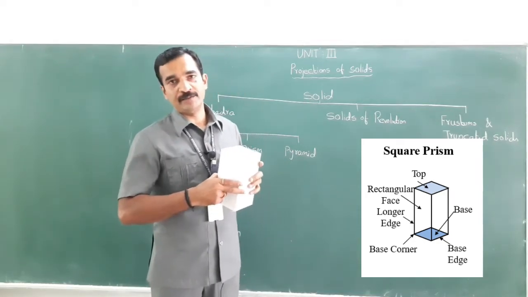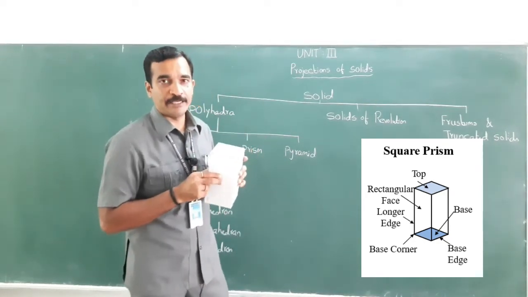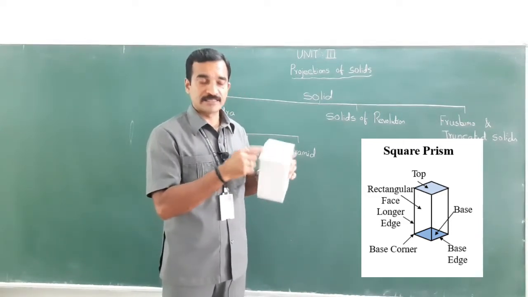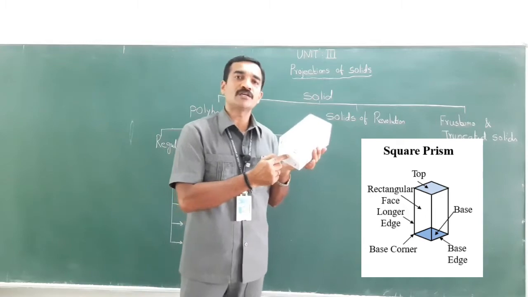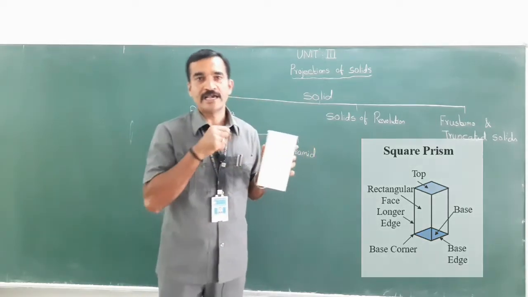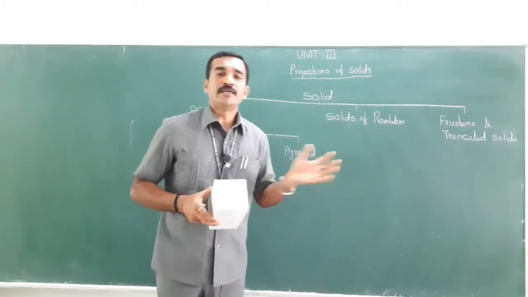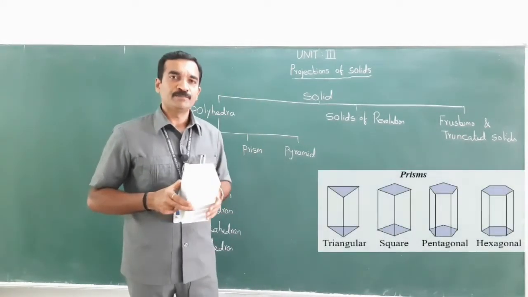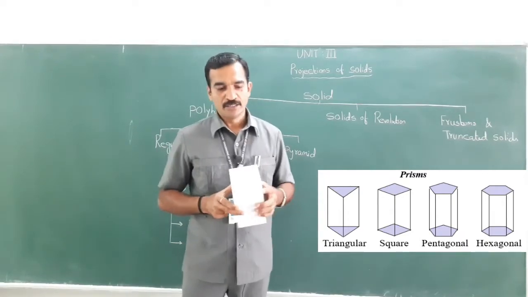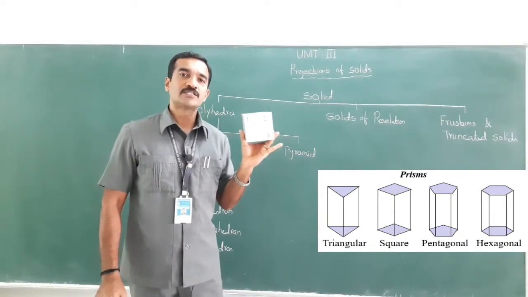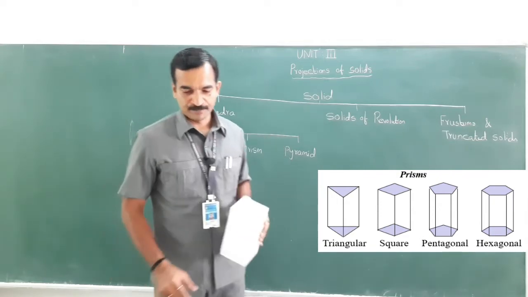Axis is nothing but an imaginary line joining the center of the top face and the center of the bottom face. That is the axis. Now, the prism is named according to the shape of its base. Look here, this base is square, therefore this is called a square prism.